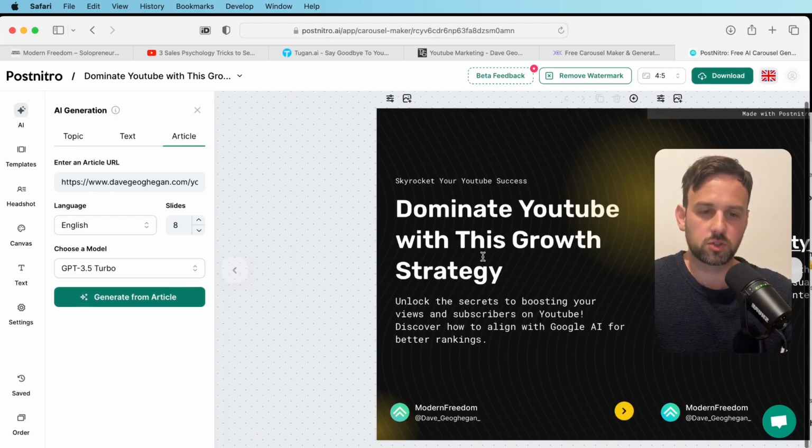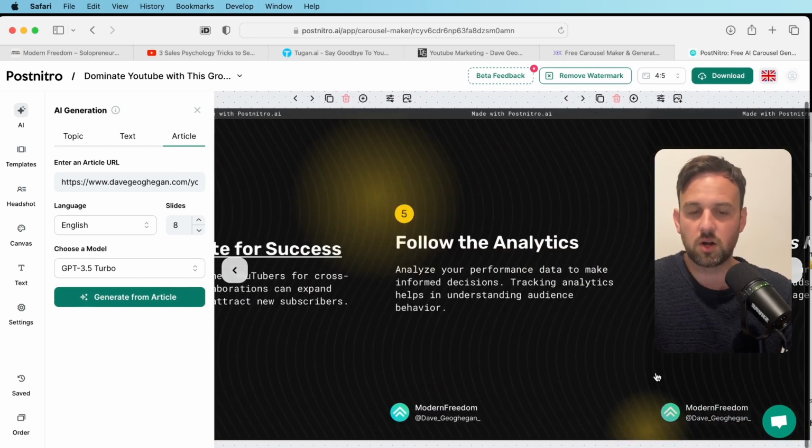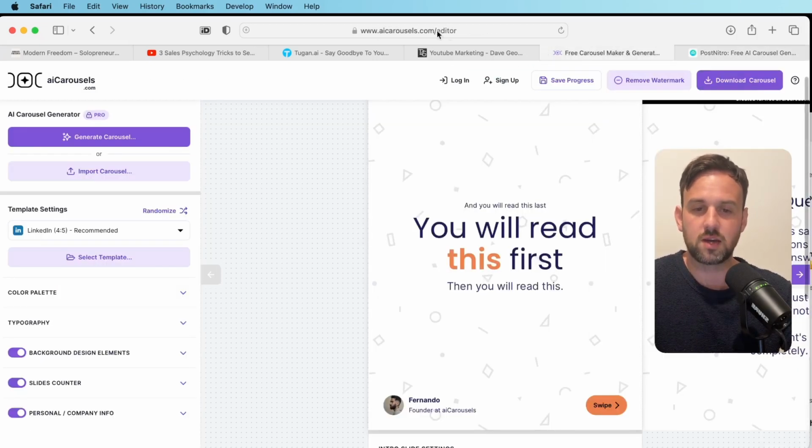So one more option I want to show you here. It's going to be another piece of software you can use. Now this one is completely free to use at the moment. I don't know how long it's going to be free for, but as I said, all you need to do is tag them on social media and they'll remove the watermark, even though it's not that big of a deal. But if you did want to pay for some software, you do have the option of going to aicarousels.com as well.